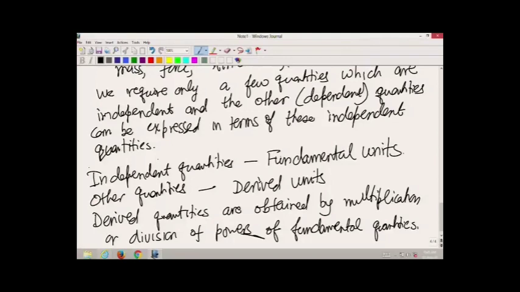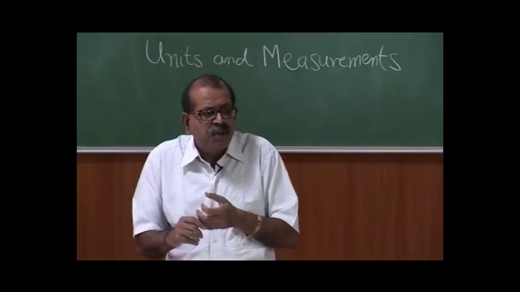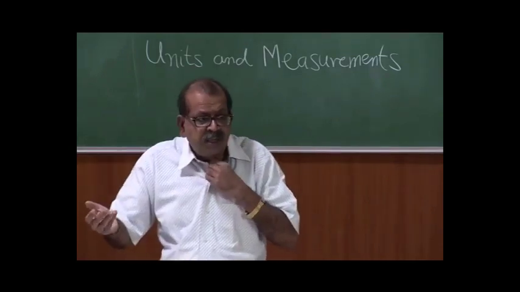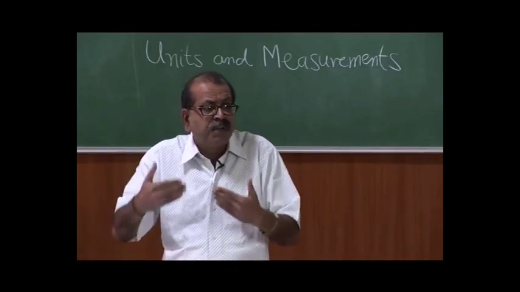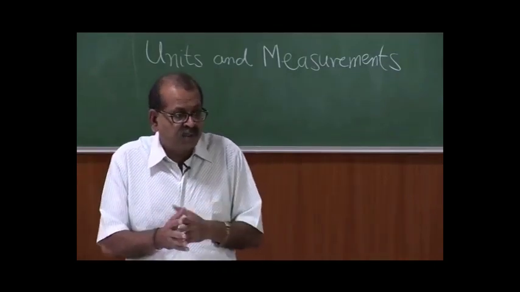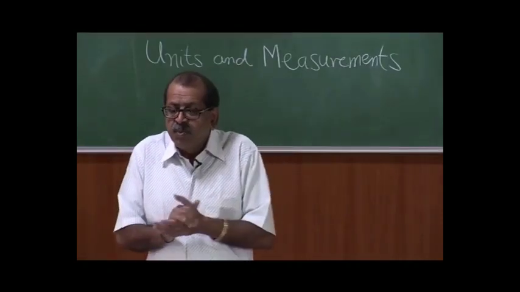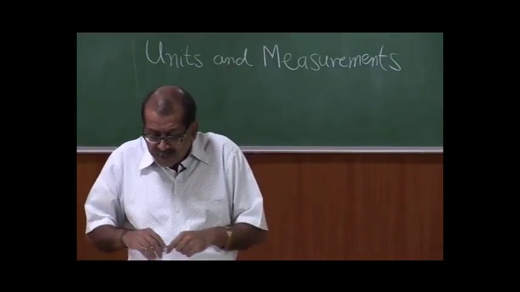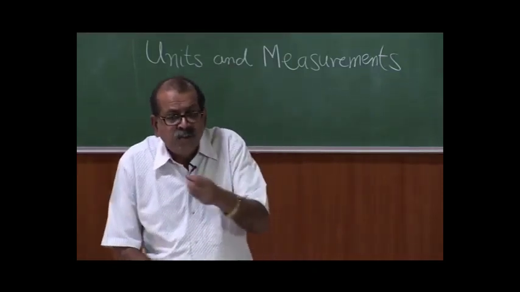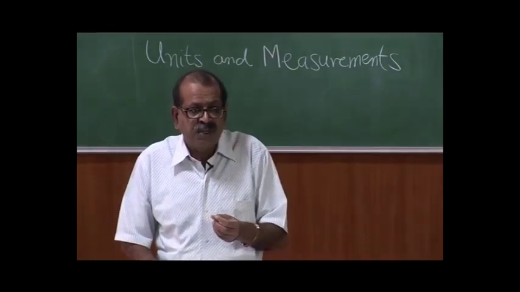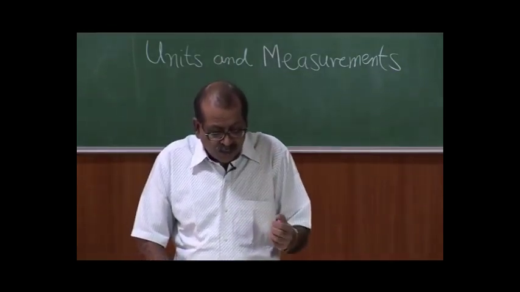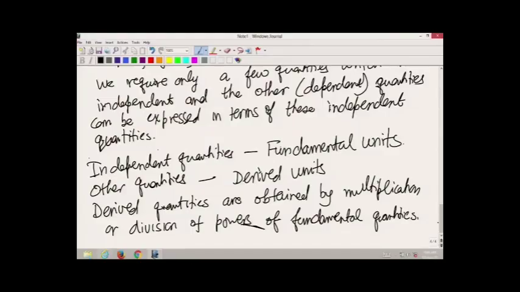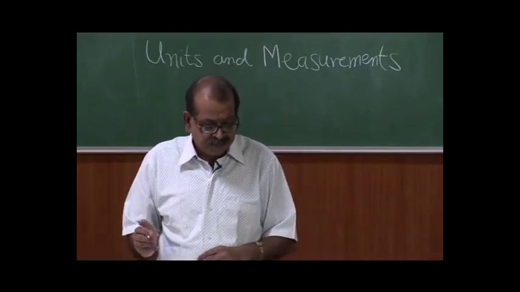What I mean by this is, for example, when I look at area, area will be square of length. So, area need not be taken as a separate quantity, area would be a derived quantity based on the fundamental quantity of length. Similarly, speed is length per unit time, distance covered per unit time. So, it will be a derived quantity if length and time are my fundamental quantities. So, we choose some fundamental quantities, and the other quantities which can be expressed in terms of fundamental quantities are called the derived quantities.